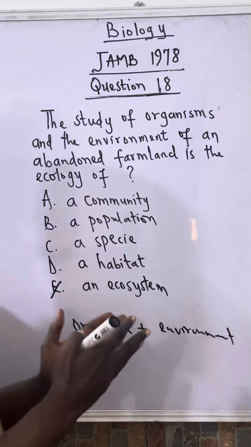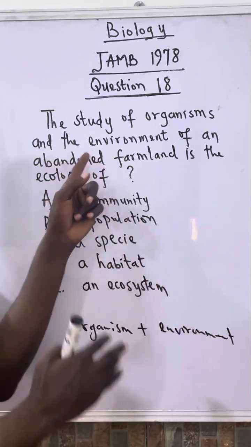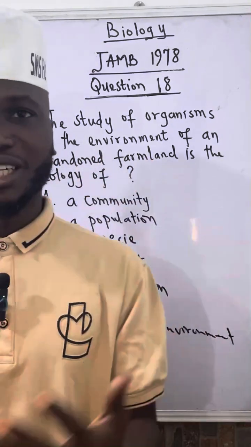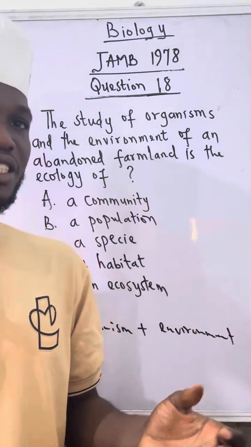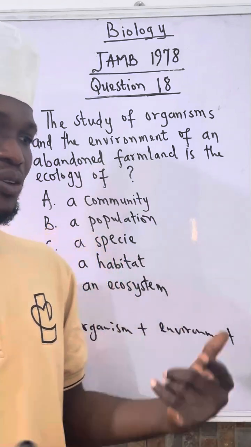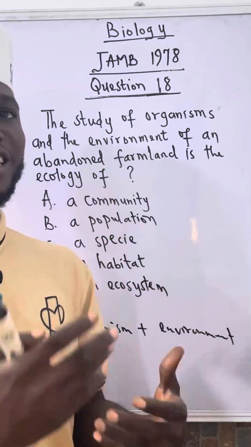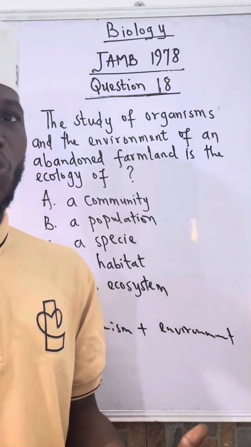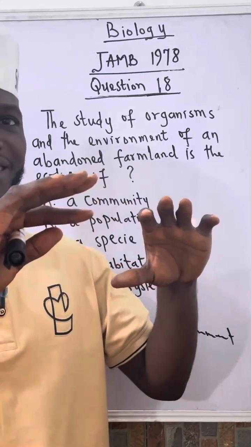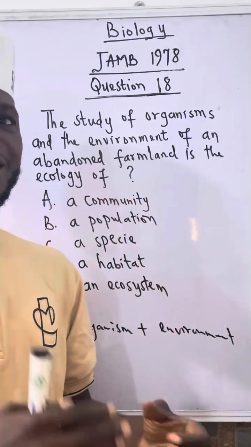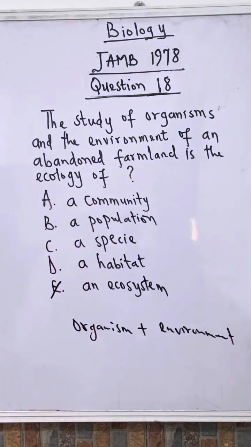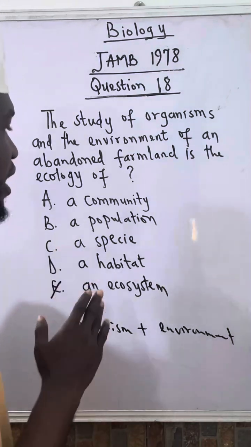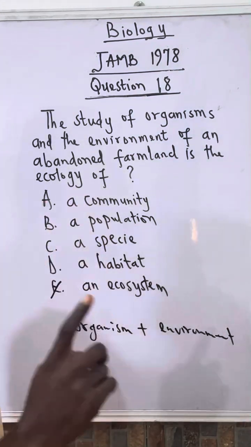So looking at the abandoned farmland that we are talking about, this shows us the environment. Inside the farmland, we are going to observe how plants and animals grow. So in fact, this alone specifies a self-sustaining system. So in that regard, ecosystem is the correct answer.